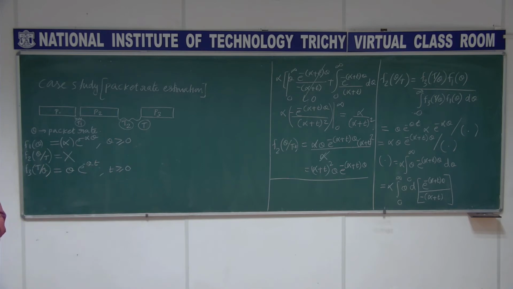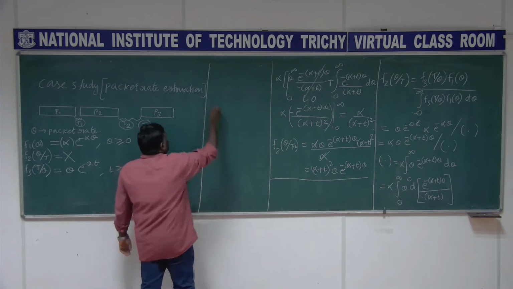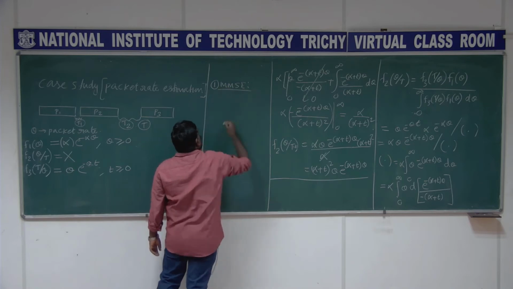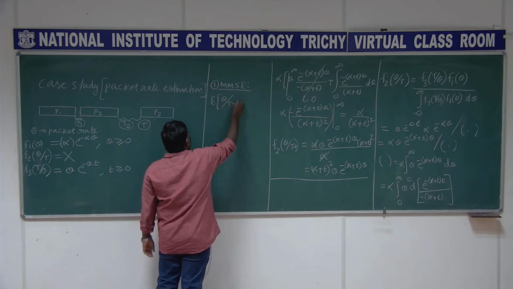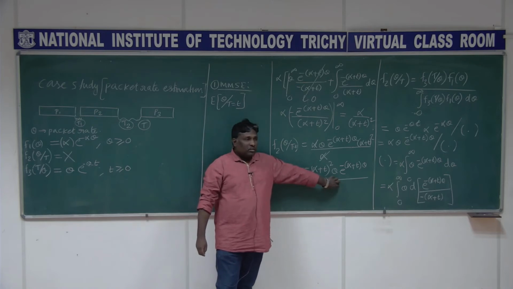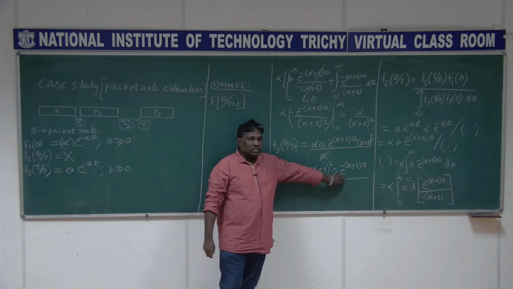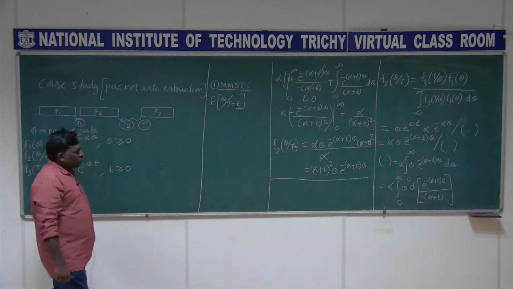Once you get this posterior density function, we have three choices, three methods to solve it. One is MMSE, which is basically the expectation of theta given t equal to t. I have to find the expectation of theta by fixing it at t, using this conditional density function.